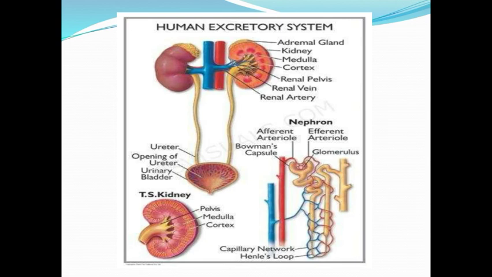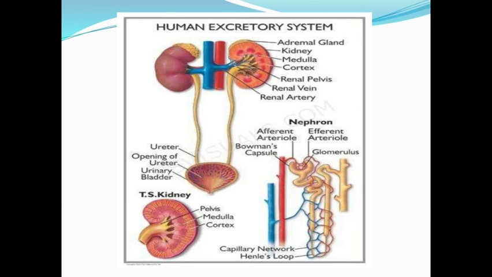So let us see the parts of the human excretory system. See the kidney here. Above the kidney there is a gland called the adrenal gland. This is the structure of the kidney which is bean shaped, and here is the medulla. In between the medulla there is a cortex. This part is the pelvis.